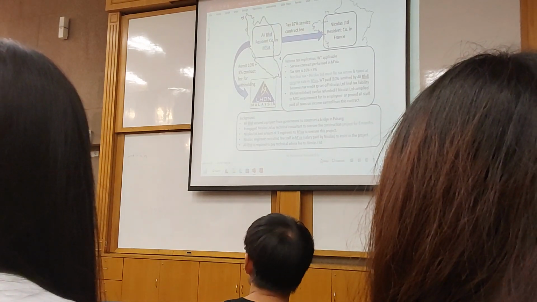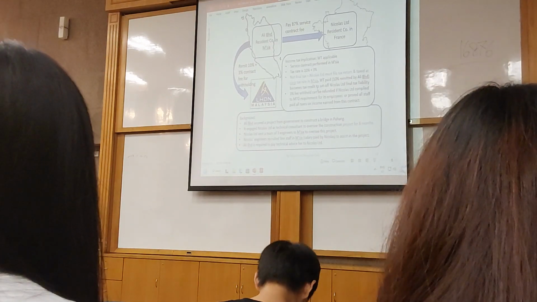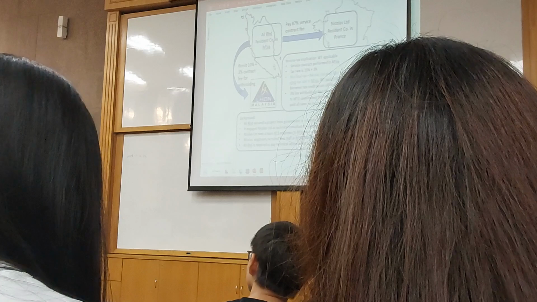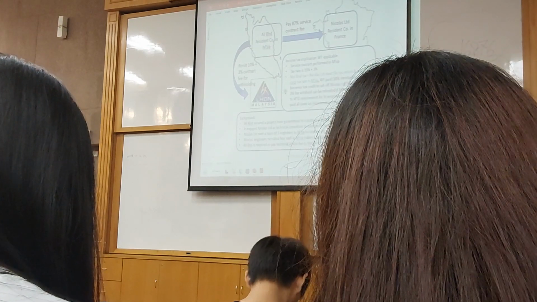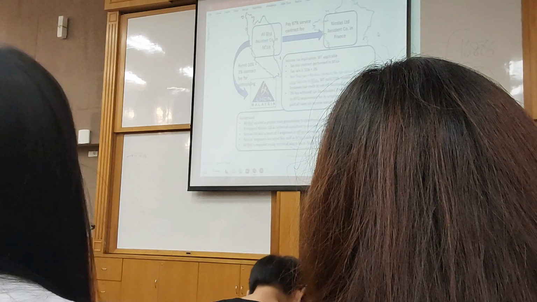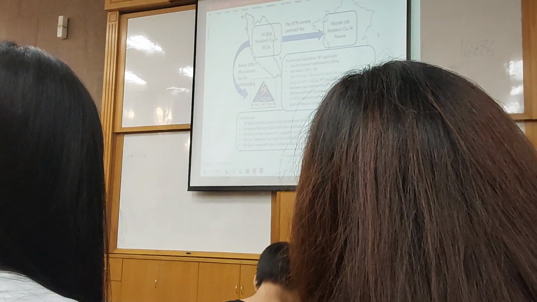Section 4 small a or 4 capital A here. Since the operation is in Malaysia, place of business Malaysia, right? So they're supposed to use 4 small a. Okay? And in that case, the tax rate, the withholding tax. Why withholding tax? Because Nicholas is not a tax resident in Malaysia.